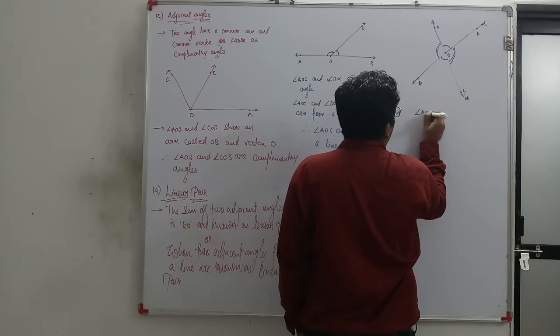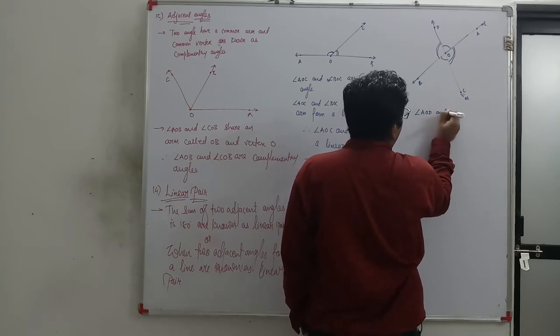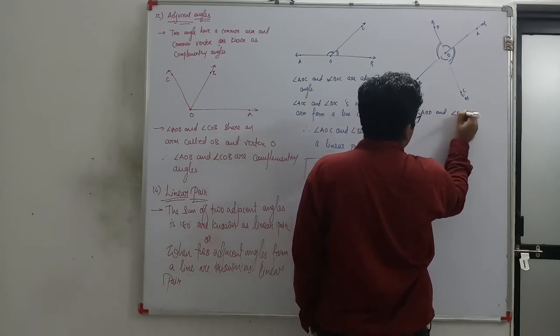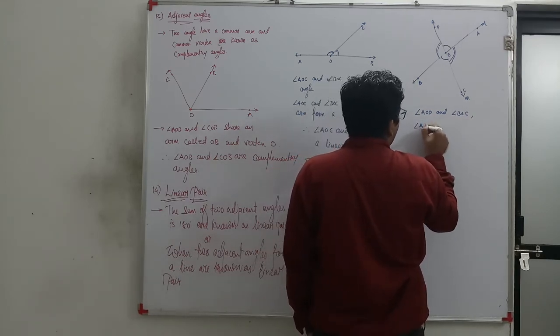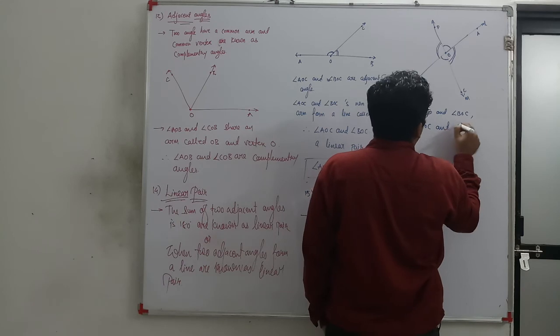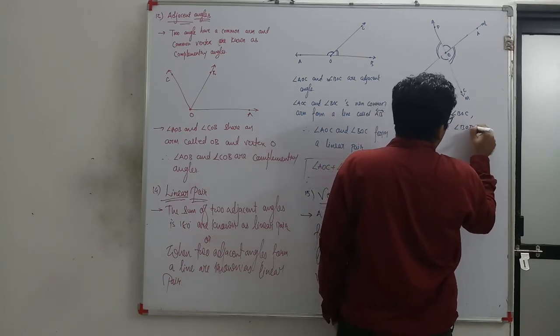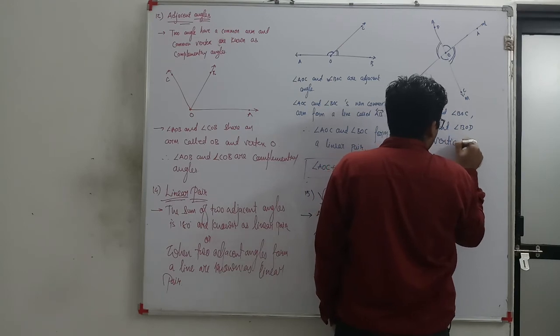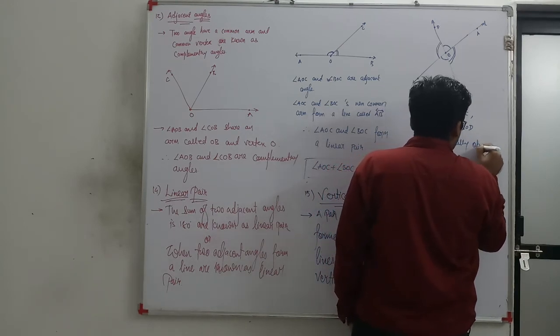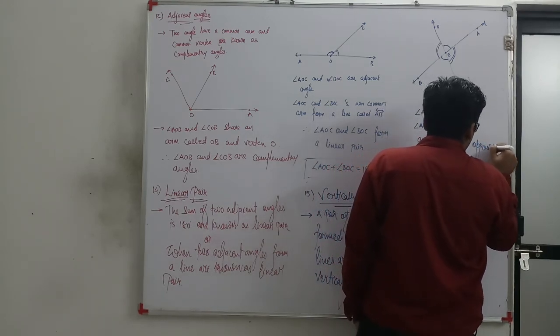Angle AOD and angle BOC is my first pair. Another is angle AOC and angle BOD. These are vertically opposite angles.